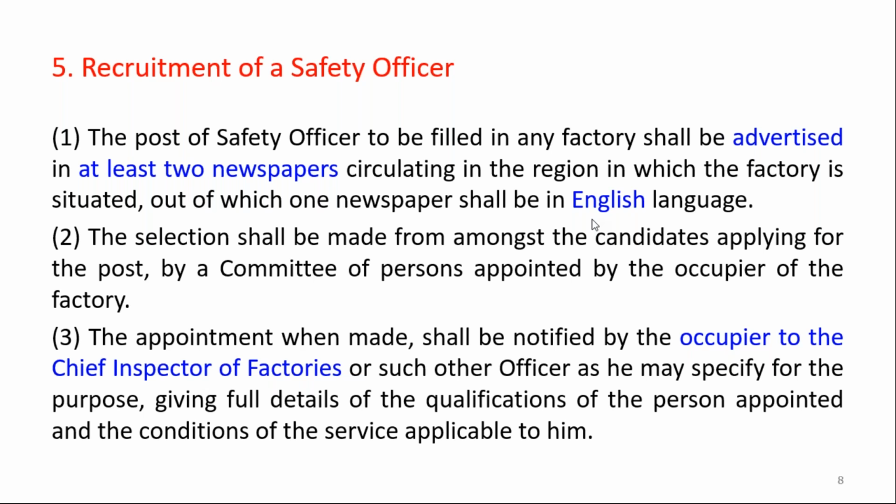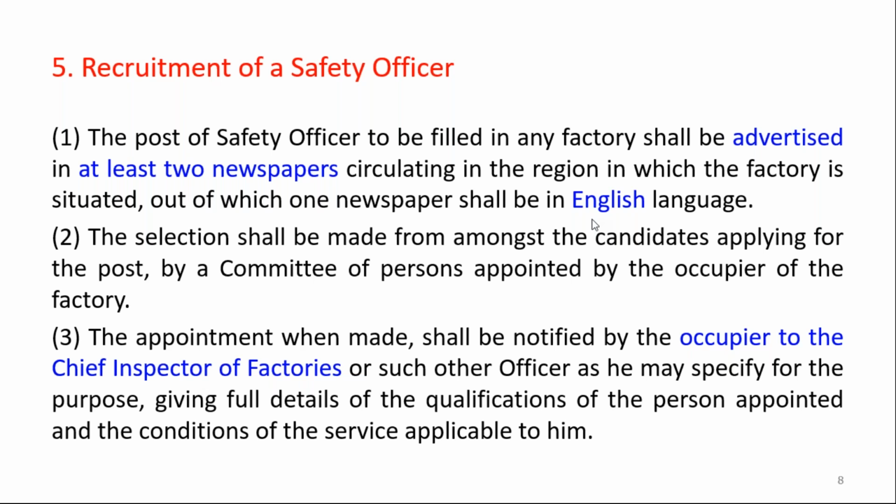That committee should have knowledge related to safety officer appointments, and the members are appointed by the occupier. This committee is going to scrutinize the safety officer applicants, and then the occupier can finalize the appointments.